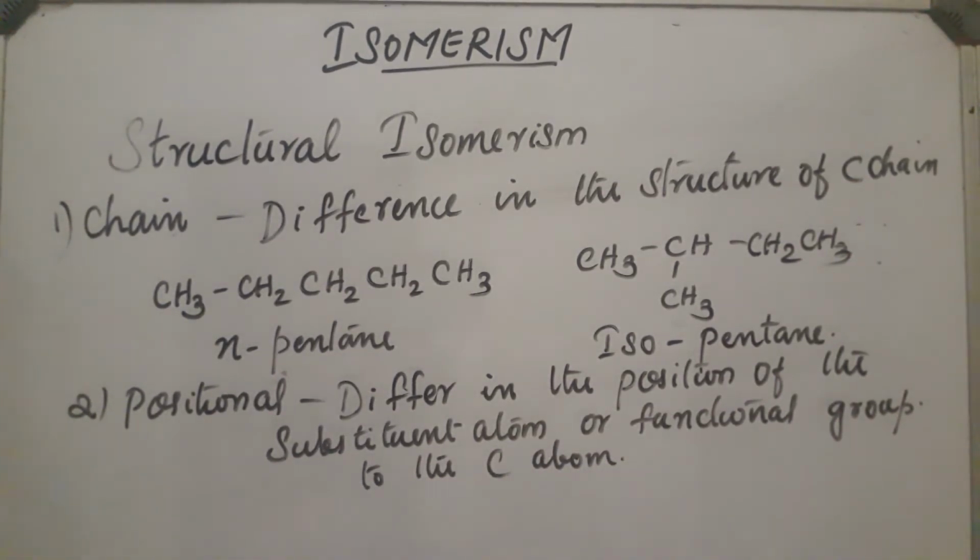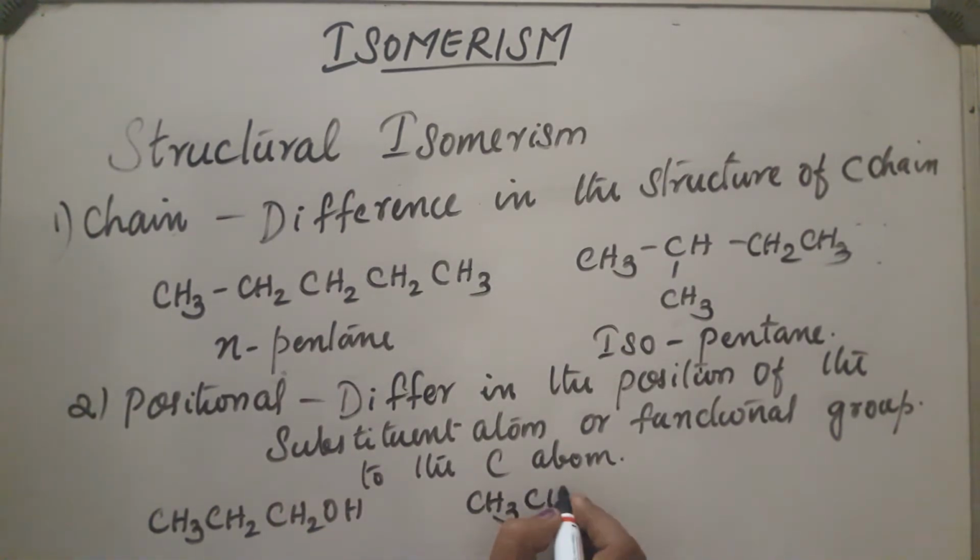Take one example. CH3, CH2, CH2OH. And CH3, CH, where the OH group is attached at a different position. So the position of the OH group is different.